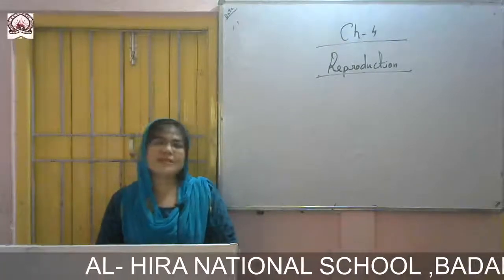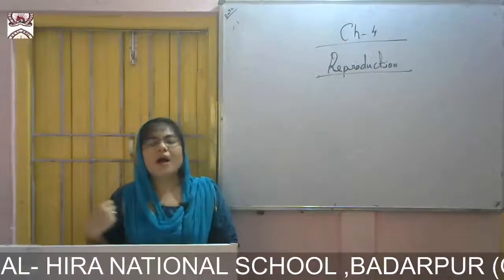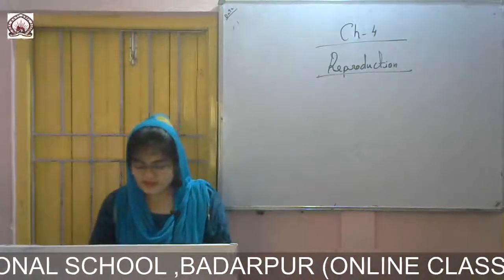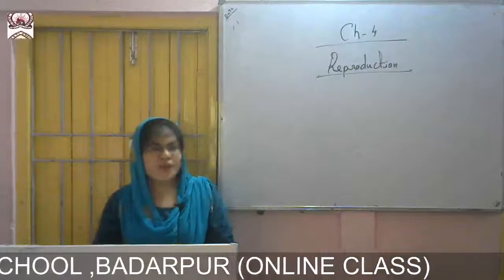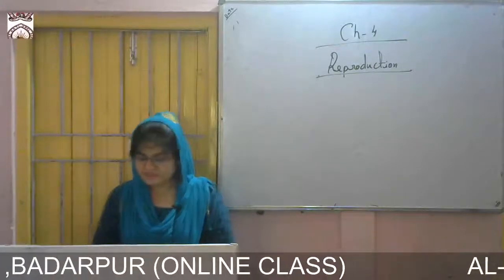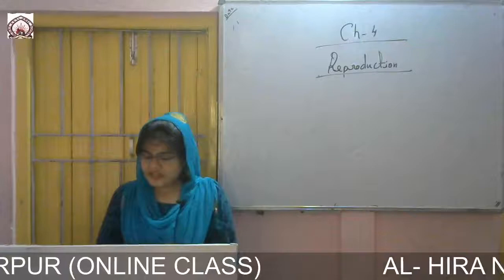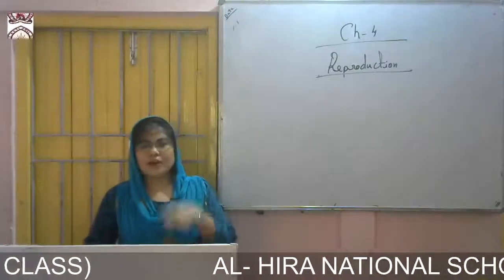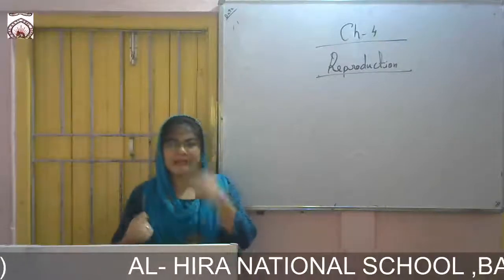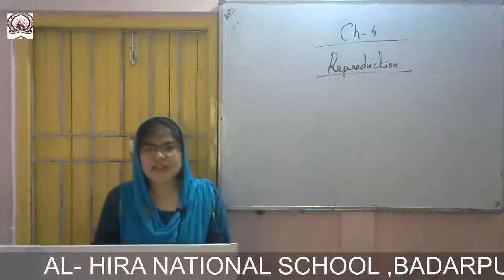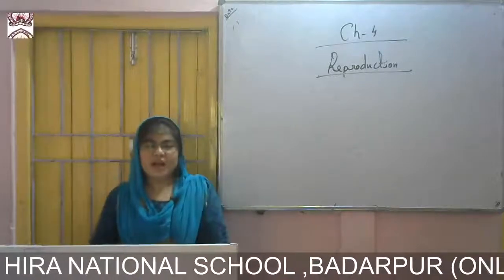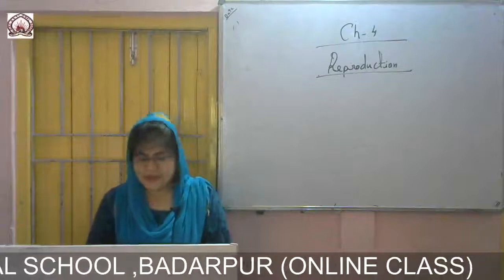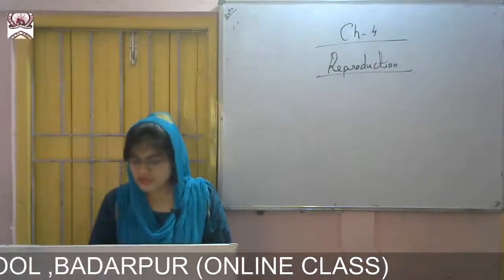From the epididymis, the sperms travel through a muscular tube called the vas deferens. Now, the mixture of secretion and sperm is called semen. When the sperms are produced, they mix with some kind of fluid, and that mixture is called semen.